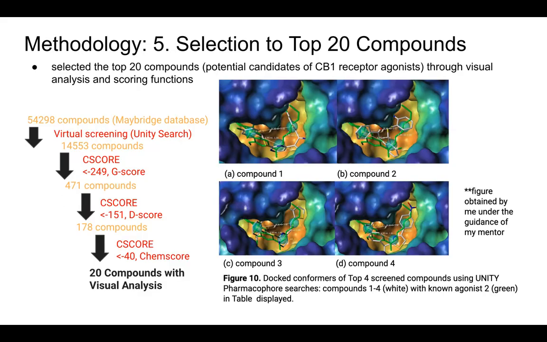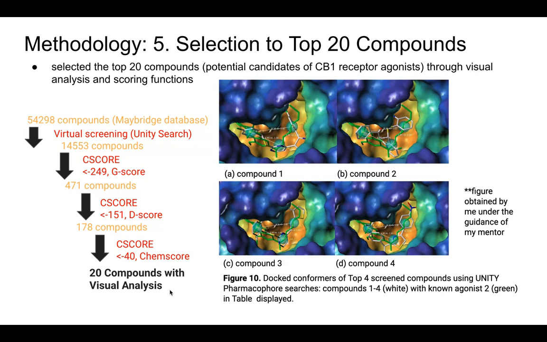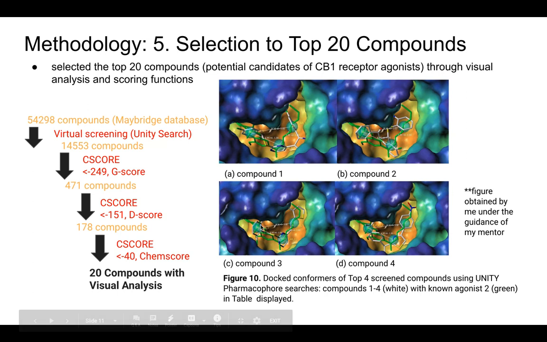Although the compounds that I now have will fit the pharmacophore and fit the binding mode, it is still possible for the molecular structure of the compounds to be larger than the cavity and protrude from the cavity, rendering it a defective CB1 agonist candidate. So after filtering the compounds with the scoring functions, I will visually analyze each of the remaining compounds to make sure that the compounds do not protrude from any part of the cavity. Figure 10 shows the top four compounds fitting inside the cavity with the common features of the pharmacophore, shown here, these three blue circles, which is my pharmacophore, and these are the three tricyclic hydrophobic centers at specific distances.